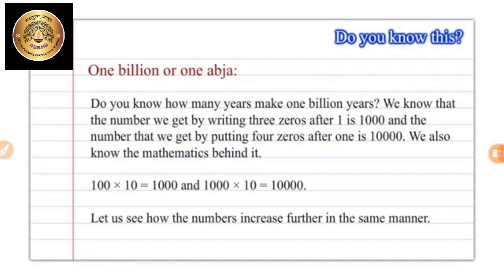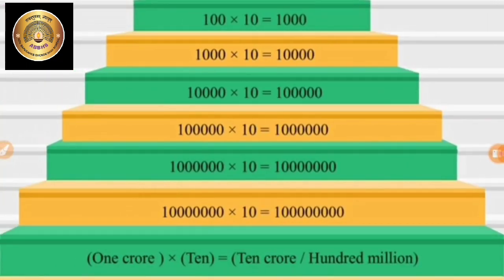We also know the mathematics behind it. 100 into 10 is equal to 1000 and 1000 into 10 is equal to 10,000. Let us see how the number increases further in the same manner.